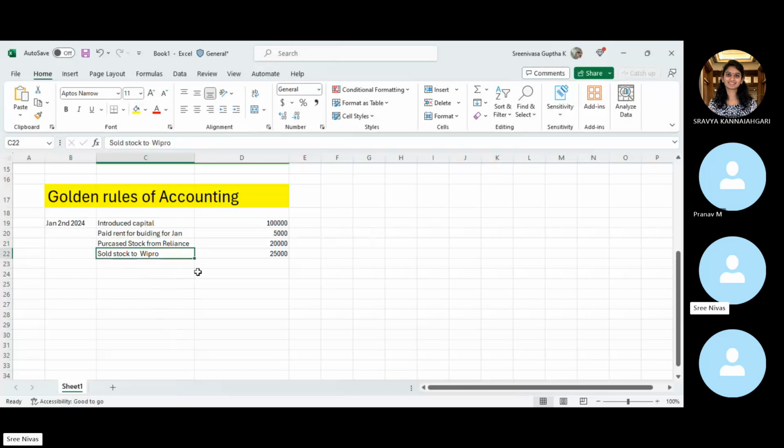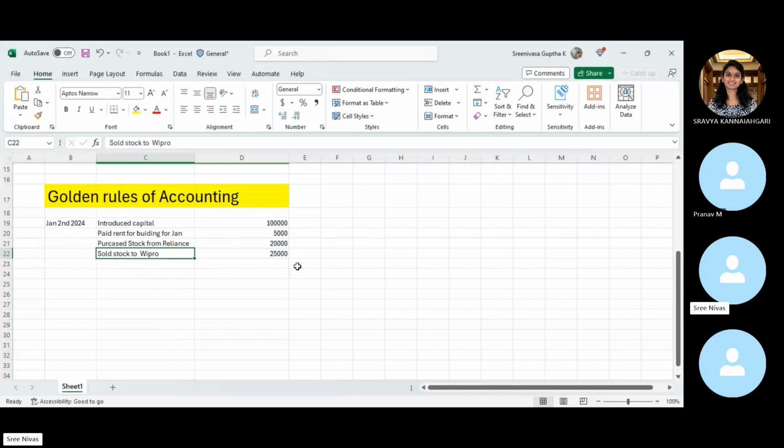And when it comes to debtors, right? A debtor is not necessarily a customer. Let's say for example you have given some 10,000 as a loan for interest, right? So 10,000 you are supposed to receive from whomever you have given it to. So we will consider those as debtors.